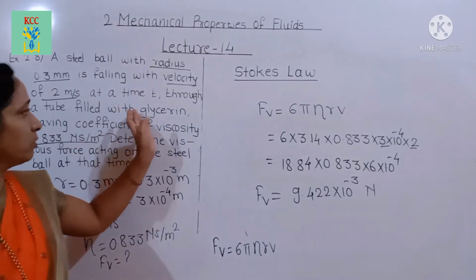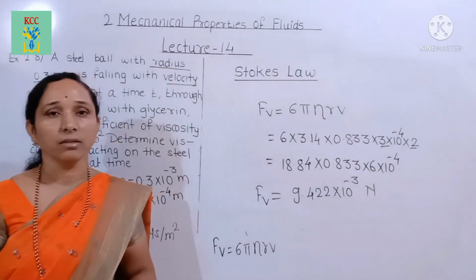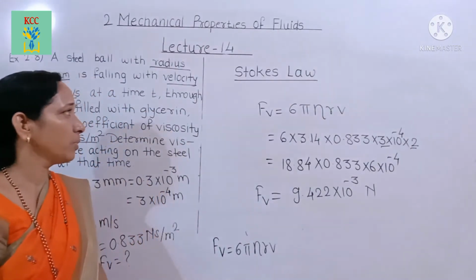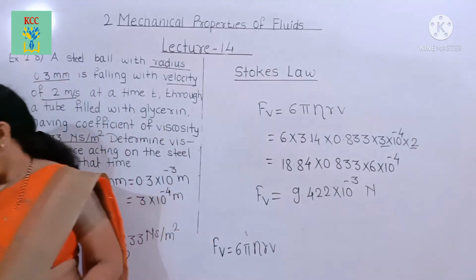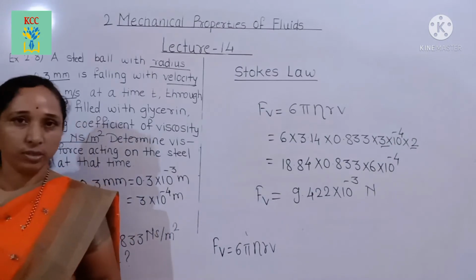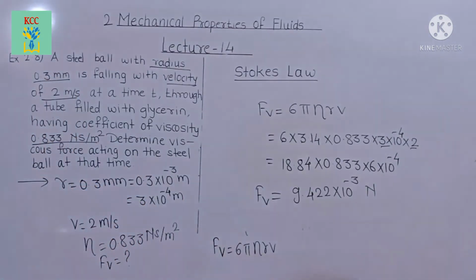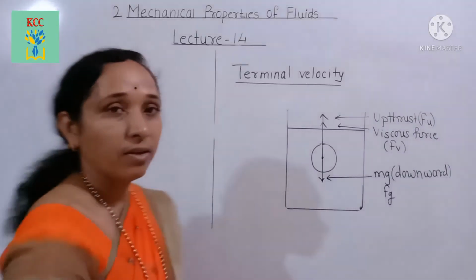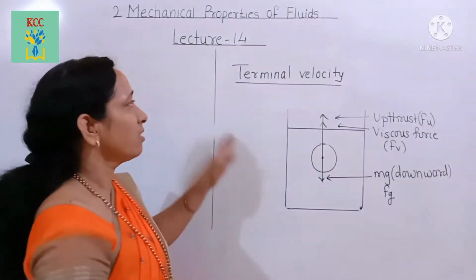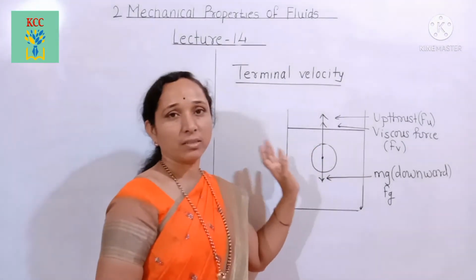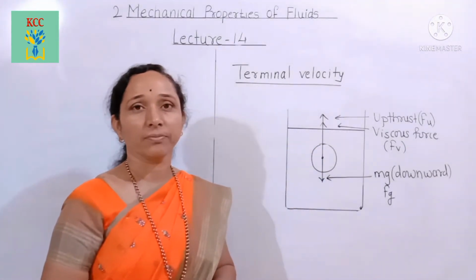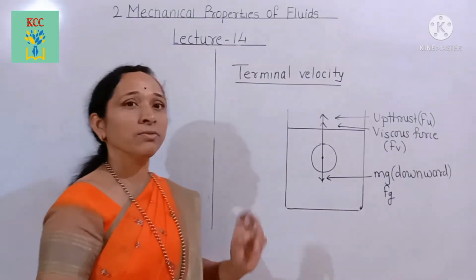When it is falling through the glycerin. This is the example. Now we see the terminal velocity. Consider a spherical object. Suppose this is a spherical object. It is falling through the viscous medium.